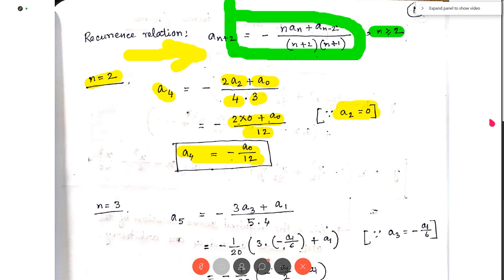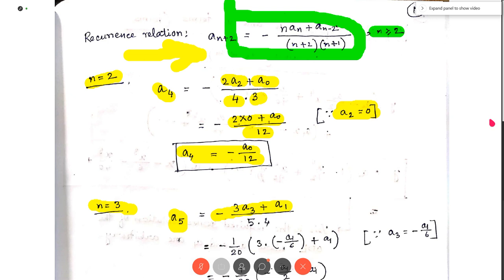Now again we put n equal to 3 in the recurrence relation. On the left hand side we get a(3+2), so a5. On the right hand side we get 3a3 minus a(3-2), that is a1, by (3+2), that is 5, into (3+1), that is 4. So minus 1 by 20 times (3a3 minus a1).